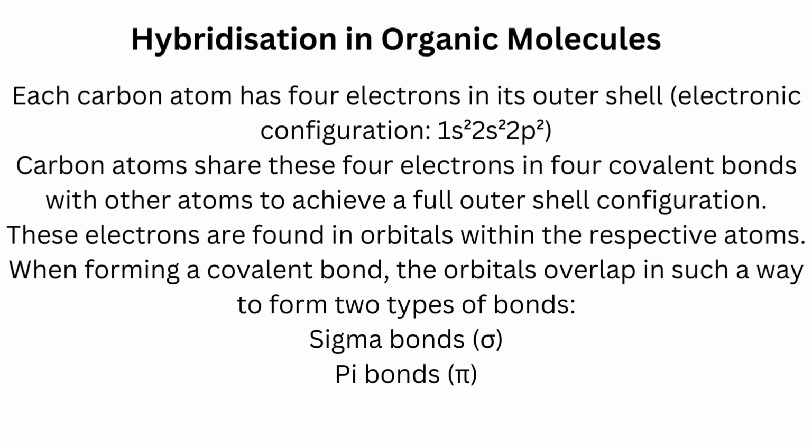Bonding in organic molecules. Hybridization in organic molecules. Each carbon atom has 4 electrons in its outermost shell, which has the electronic configuration 1s2, 2s2, 2p2. Carbon atoms share these 4 electrons in 4 covalent bonds with other atoms to achieve a full outer shell electronic configuration. These electrons are found in orbitals within the respective atoms. When forming a covalent bond, the orbitals overlap in such a way to form 2 types of bonds, sigma bonds and pi bonds.